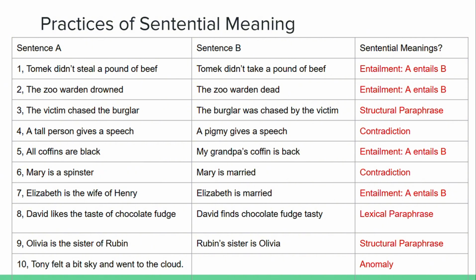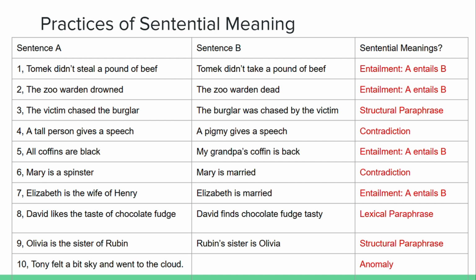So there's a synonym replacement in the sentence. So it is a lexical paraphrase. Let's look at the ninth sentence. Olivia is the sister of Rubin versus Rubin's sister is Olivia. If we align it to the concept of structural paraphrase, we can see that those two sentences express the same meaning and their sentence structures are changed.